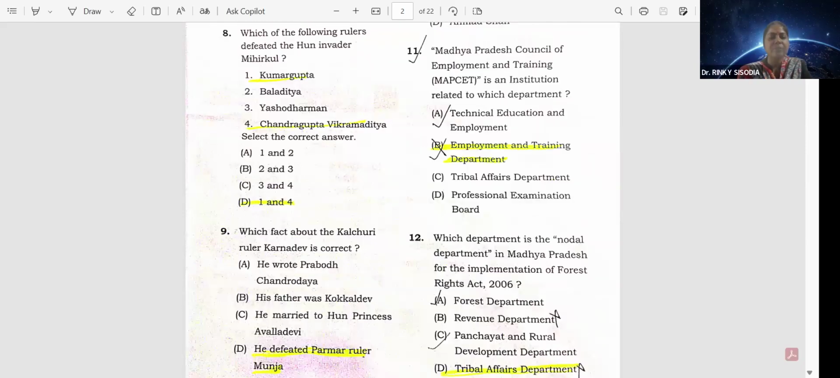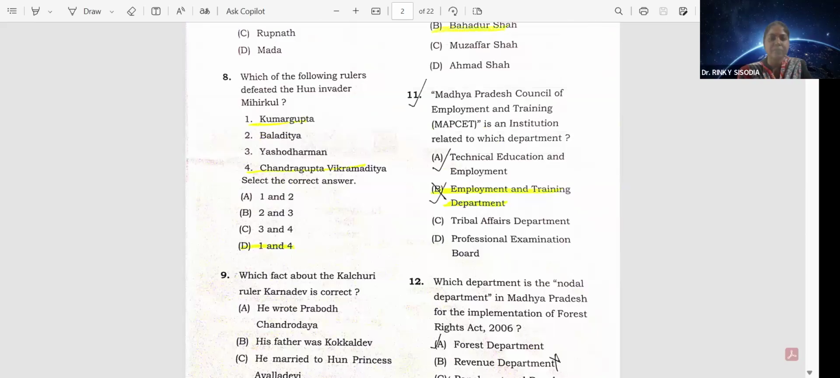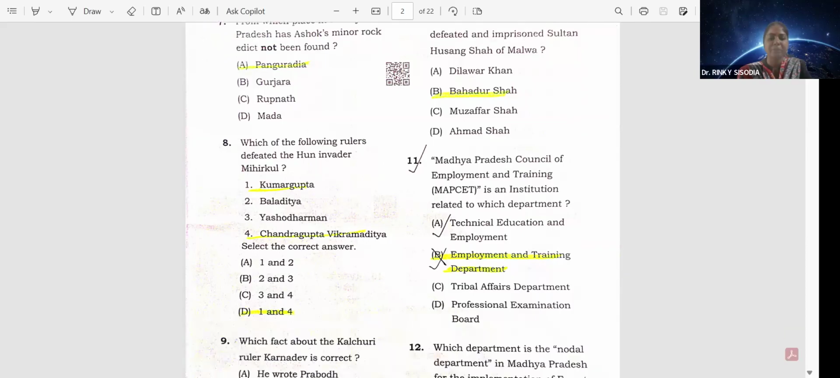Question number 9. Which fact about the Kalchuri ruler Karna Dev is correct? That is option D. He defeated Parmar ruler Munja. Question number 10. Which Muslim ruler of Gujarat defeated and imprisoned Sultan Hussain Shah of Malwa? That is option B, Bahadur Shah. Madhya Pradesh Council of Employment and Training is an institution related to which department? That is the Employment and Training Department, option B.